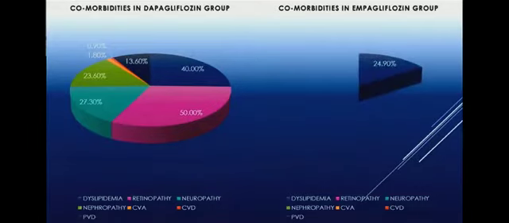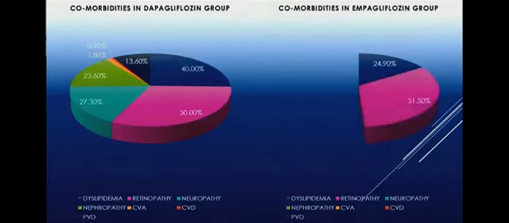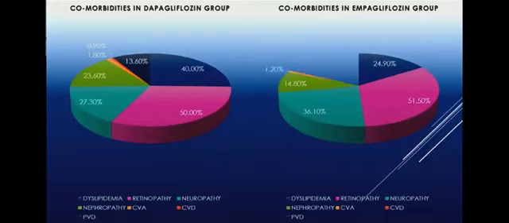Now, we can look into the empagliflozin group, where 24.9% of the population had dyslipidemia, 51.5% had retinopathy, and 36.1% had neuropathy. Nephropathy was 14.8%, 1.2% CVM, 2.40% CVD, and 25% of the population had peripheral vascular disease in the empagliflozin group. By comparing both the groups, we can see that retinopathy was the greatest complication in both the groups.